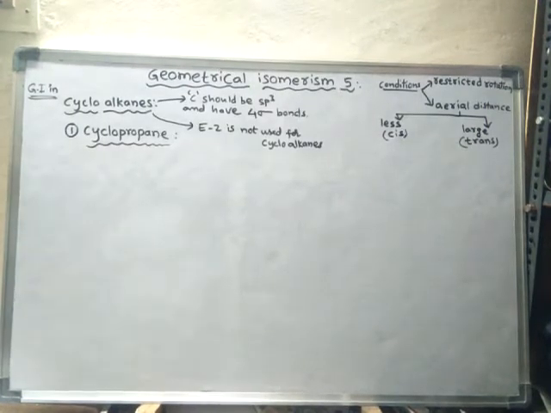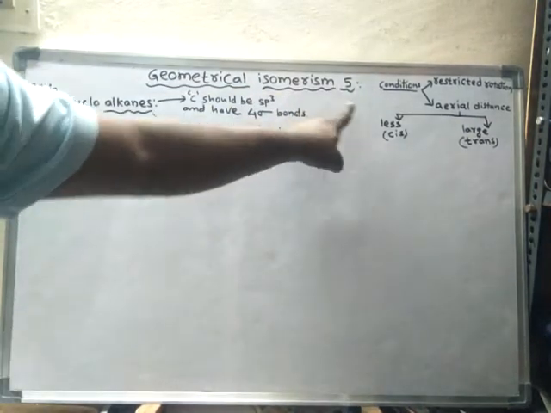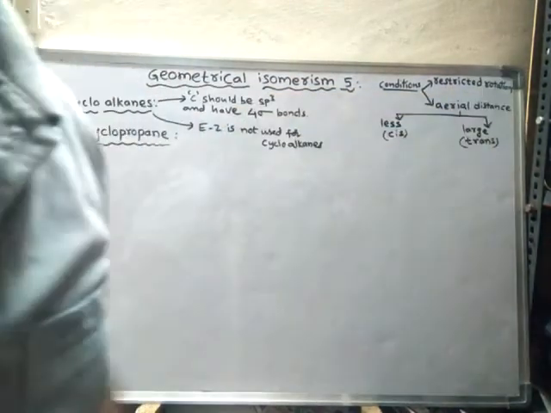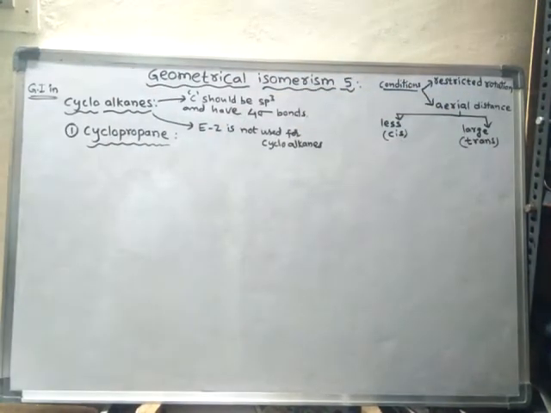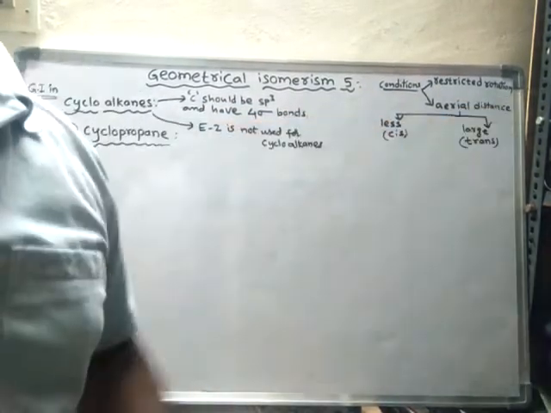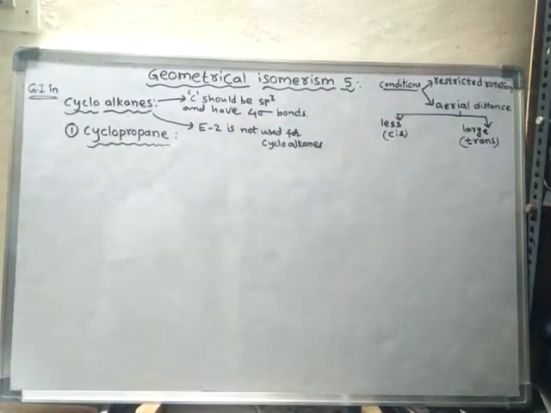We were learning about geometrical isomerism. So now we will learn some more points regarding geometrical isomerism. We have already seen that the important condition for geometrical isomerism is restricted rotation. Along with restricted rotation, there should also be a difference in the aerial distance between the two isomers.